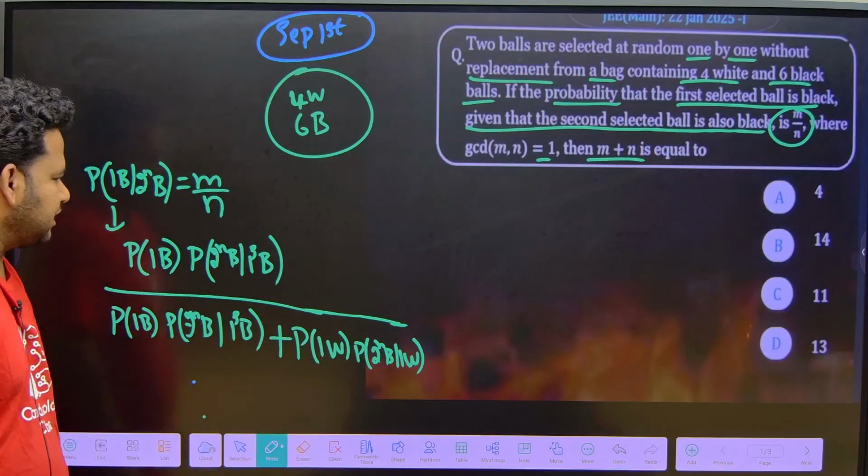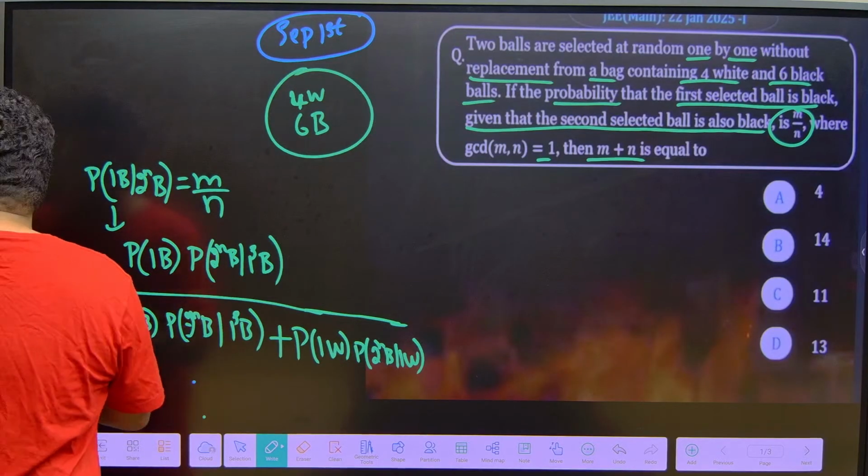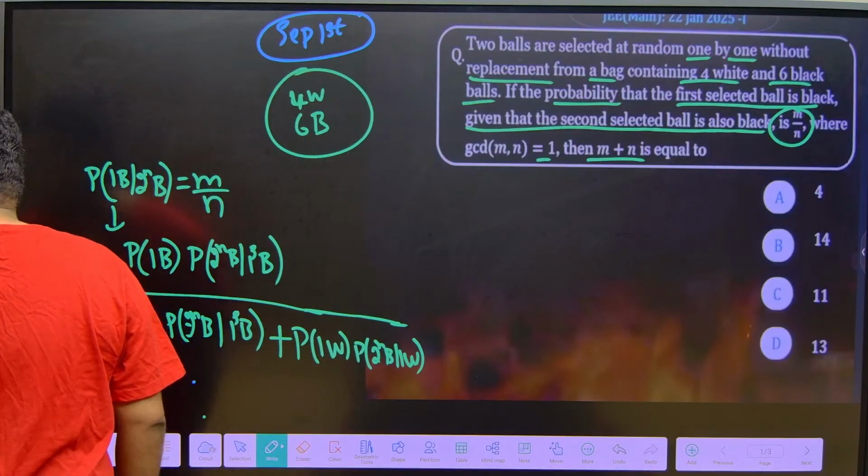Now let us write this down. This is equal to m by n, friends.